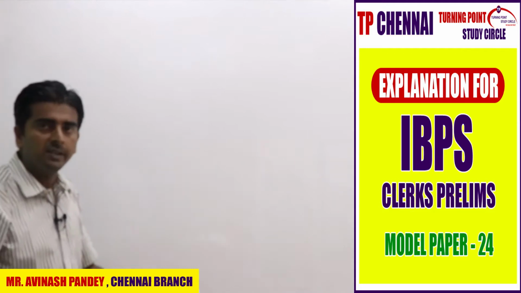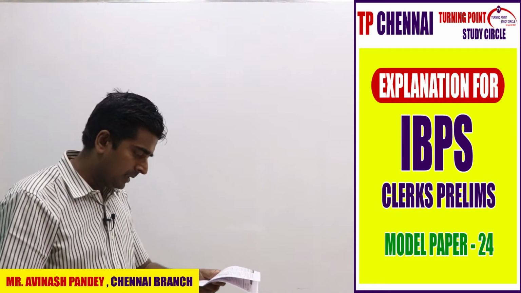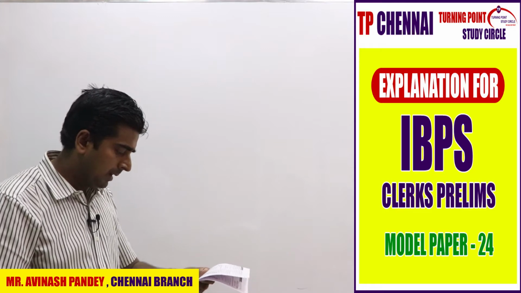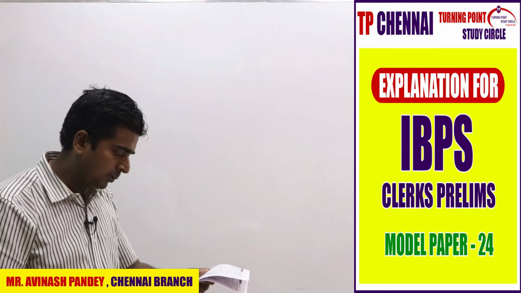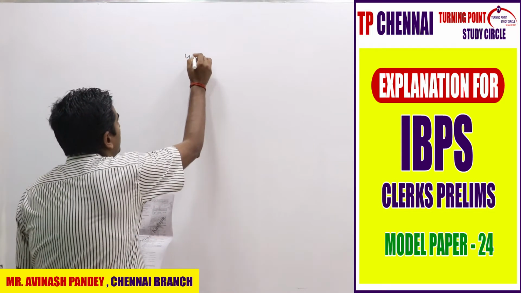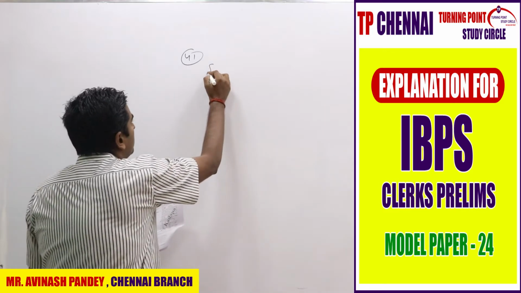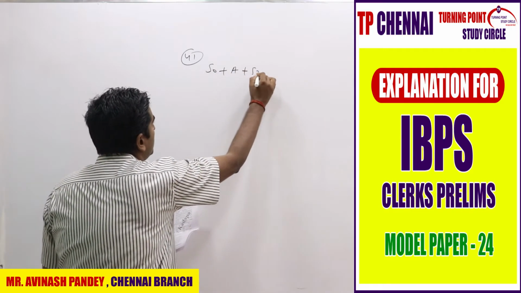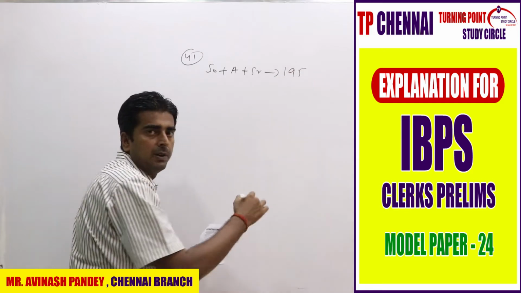Right, now we will see statement sums. Question 41: the average weight of Soumya, Ajit and Shruti is 65 kg. If the average weight of Soumya and Ajit is 63 kg and that of Ajit and Shruti is 70 kg, then what is the weight of Ajit? Simple question from average. The average weight of Soumya, Ajit and Shruti is 65, so the total is 195, how? 65 into 3.